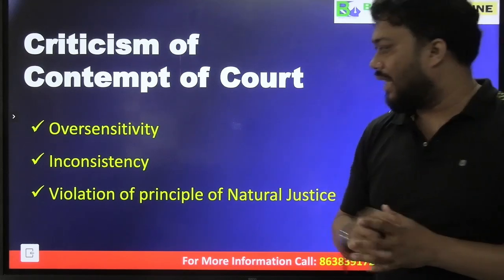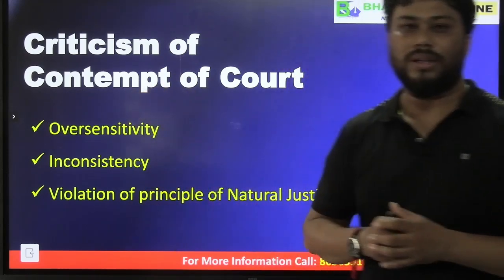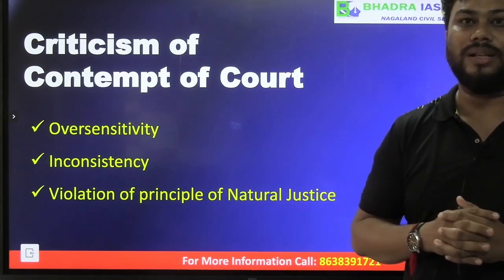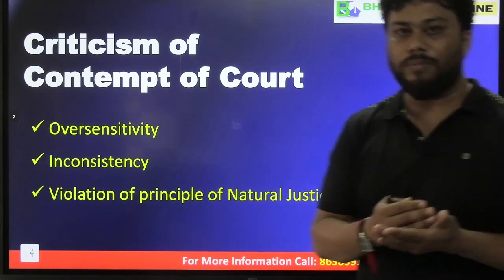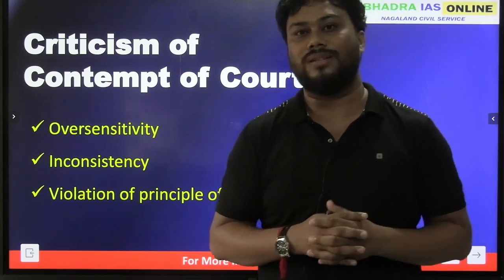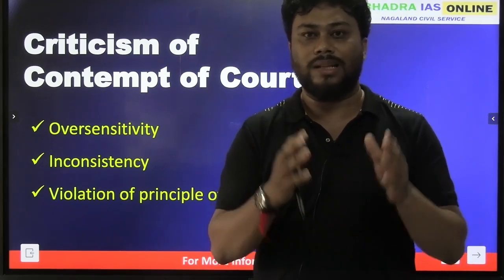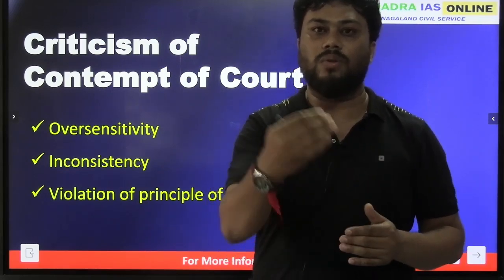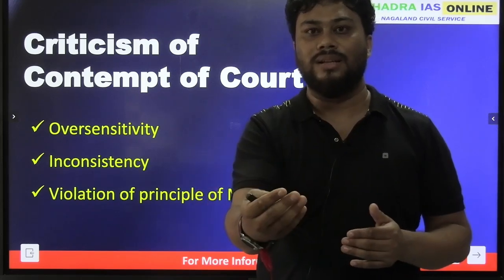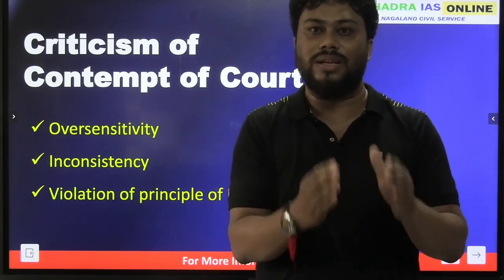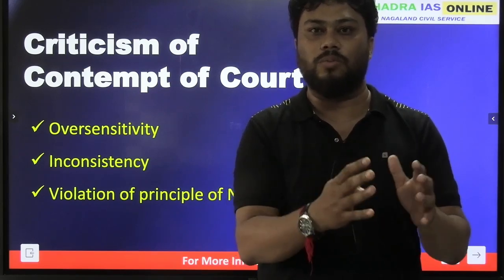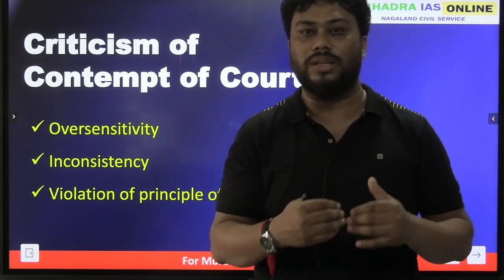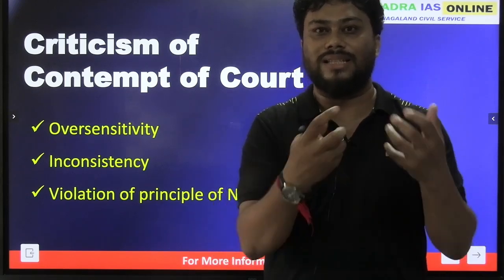And third, this contempt of court violates the principle of natural justice, because according to the principle of natural justice, no person shall be punished unheard and no man can be the judge of his own case. But during contempt of court, when I am being punished, the judges do not hear my viewpoint or give me an opportunity to provide anything as a defense.